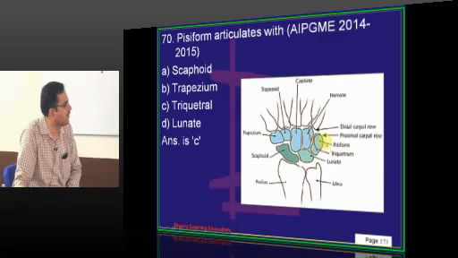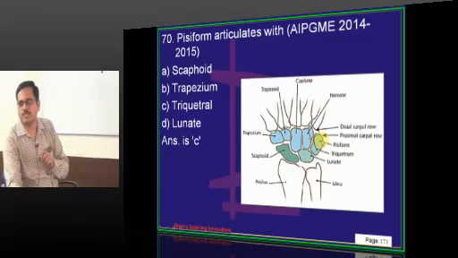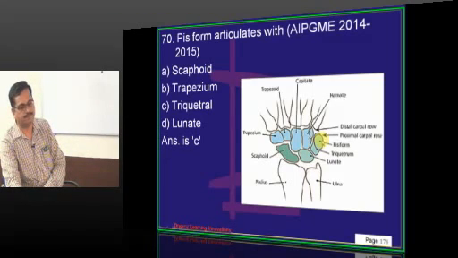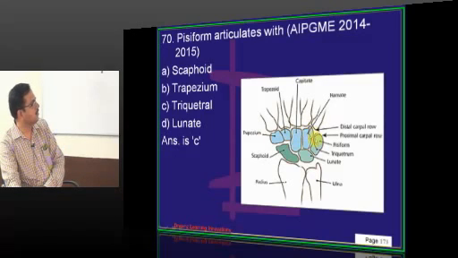Then after that there is lunate. Then there is triquetral, pisiform. What type of bone is pisiform bone? Sesamoid bone. It is formed in the tendon of flexor carpi ulnaris. So, pisiform bone is articulating with what? Triquetral. Then there is trapezium, trapezoid, capitate, hamate. So, pisiform bone is not coming in contact with any other carpal bone. It is only coming in contact with triquetral. So, it is articulating with triquetral.